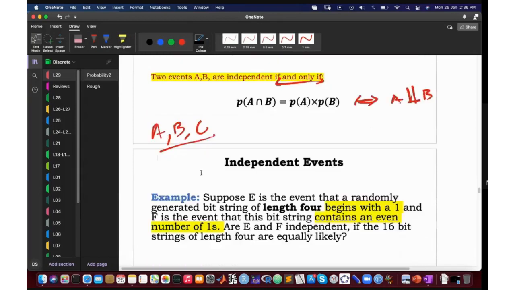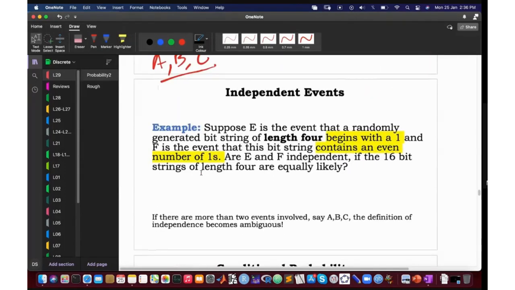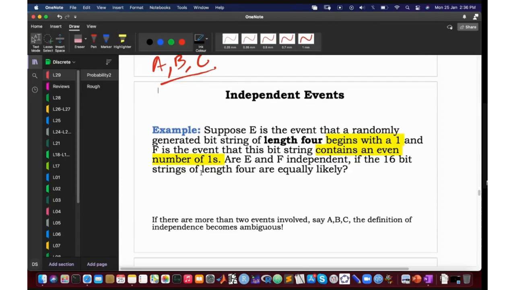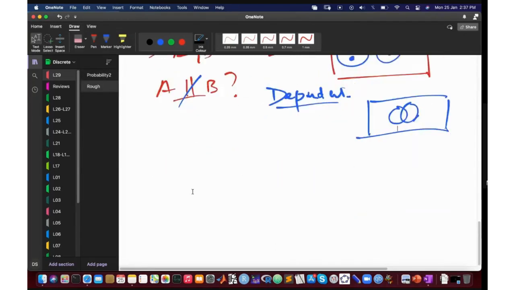Good. All right. Here is a question that we want to solve. Suppose you randomly generate a bit string of length 4 and it begins with 1. That's your event E. And event F is that this bit string contains an even number of ones. Question is whether these two events are independent or not.